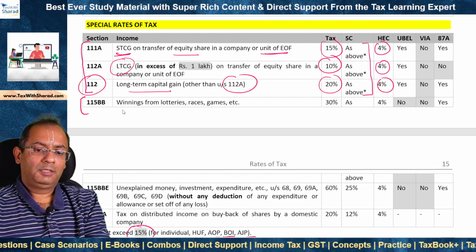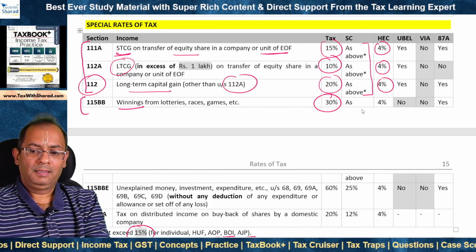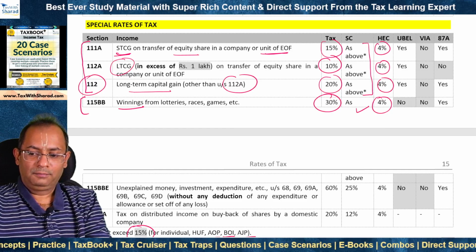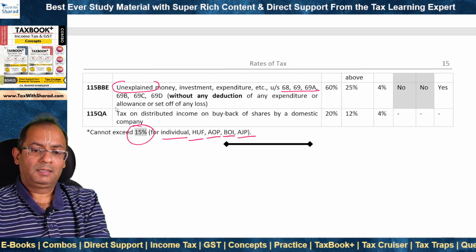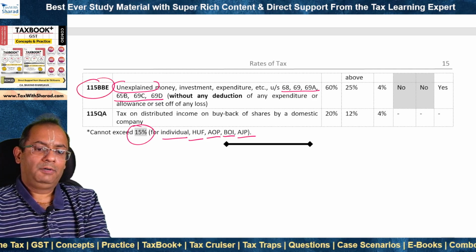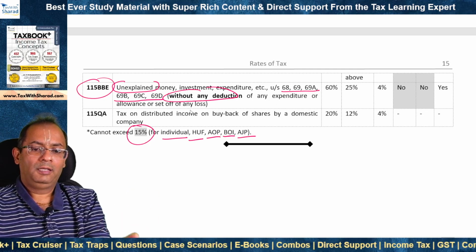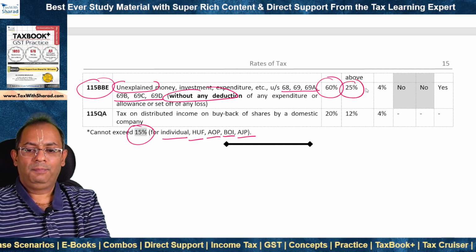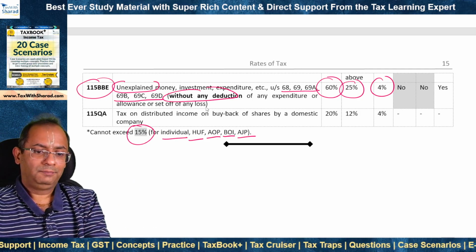Section 115BB covers winnings from lotteries, races, games, etc. It is taxable at a flat rate of 30% and surcharge rate is as we discussed above. HEC is at the rate of 4%. The unexplained money, investment, expenditure, etc. under section 68, 69, 69A, 69B, 69C, 69D is taxable under section 115BBE and it is taxable without any deduction of any expenditure or allowance or set off of any loss. So gross amount is taxable at a flat rate of 60%, to which we apply the rate of surcharge at 25% and 4% HEC on tax plus surcharge.